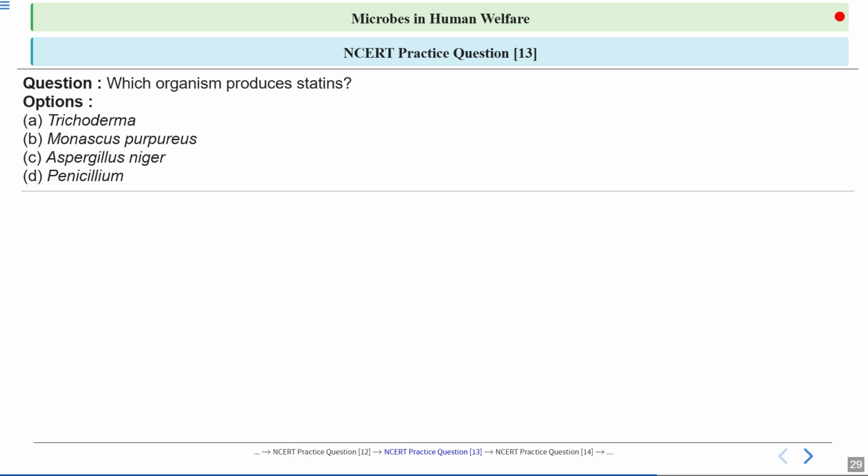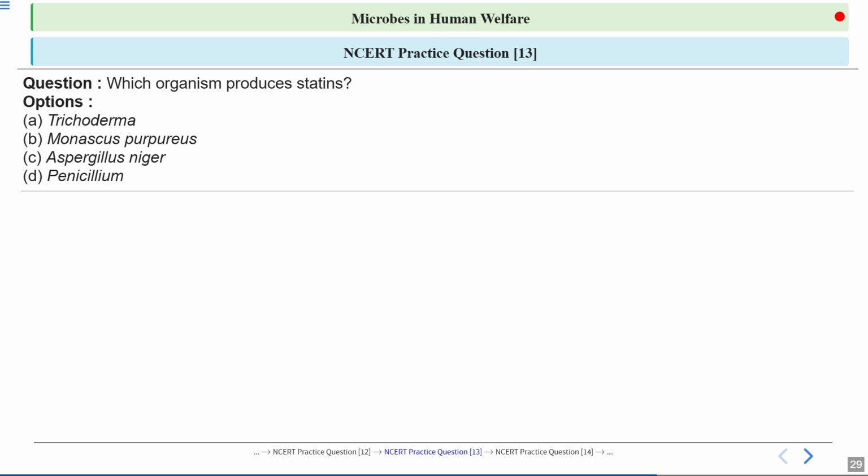The next question, which organism produces statins? So microorganisms are producing a lot of compounds, and these compounds have been isolated by humans and they're using them for human welfare. Microorganisms are acting like tiny factories. They are making chemicals and they are helping to treat diseases and improve health. So basically, these chemicals are helping to treat diseases and improve human health. So this question is testing your knowledge of microbes producing these chemicals.